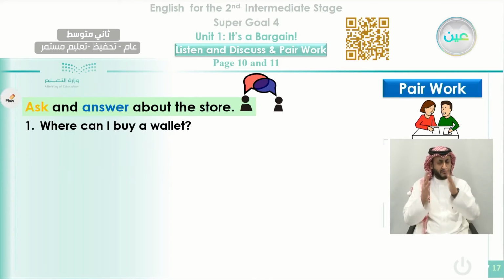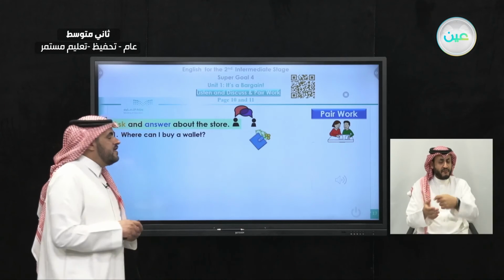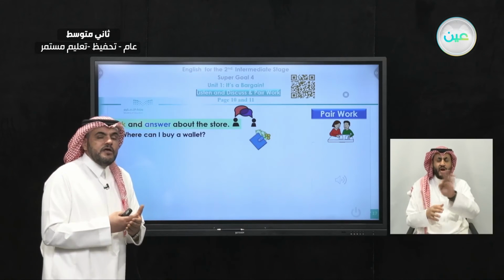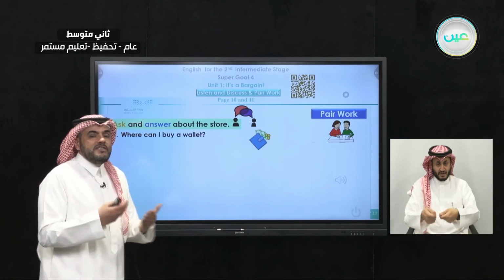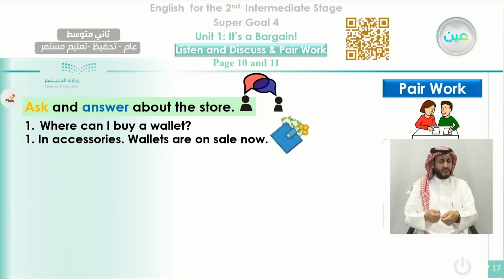Where can I buy a wallet? If you want to buy a wallet now, do you know what a wallet is? This is the picture of a wallet that we keep our money inside. What is it? Where can you buy it? You can buy it in the accessories. Wallets are on sale now. Okay, say that like that.